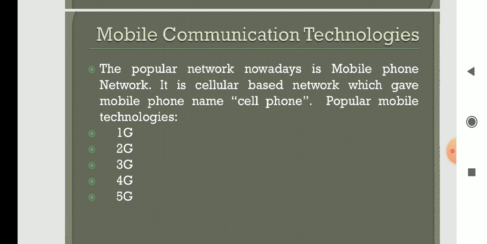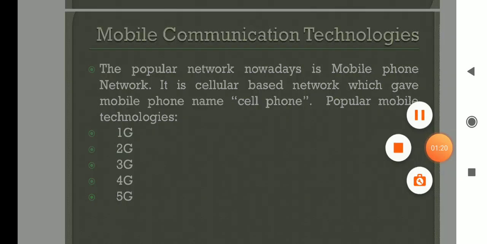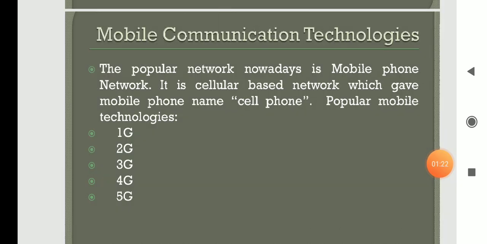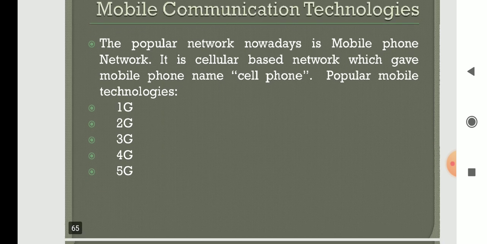The popular mobile technologies we are using are 1G, 2G, 3G, 4G and 5G. These are the different generations of communication technology. Now we'll be seeing what this 1G, 2G and so on are.